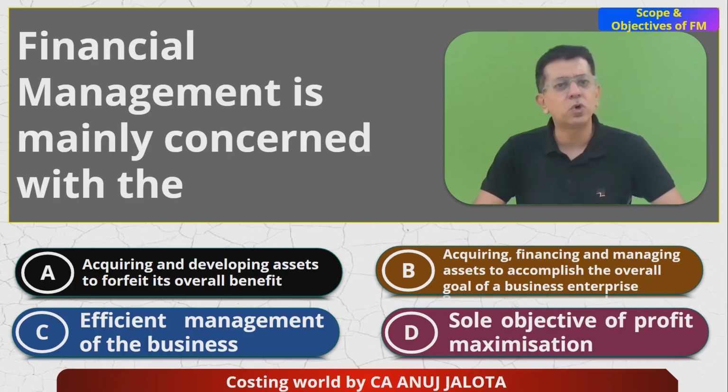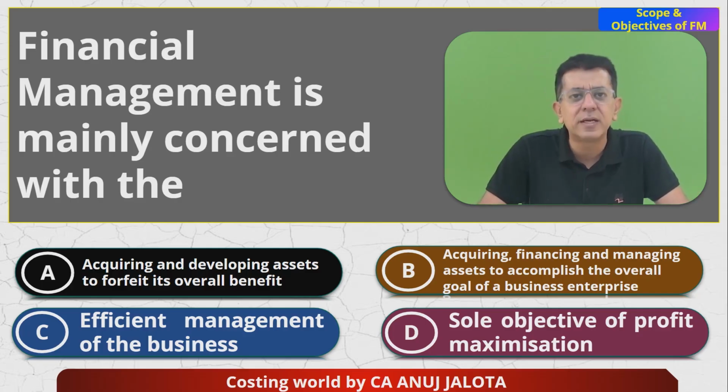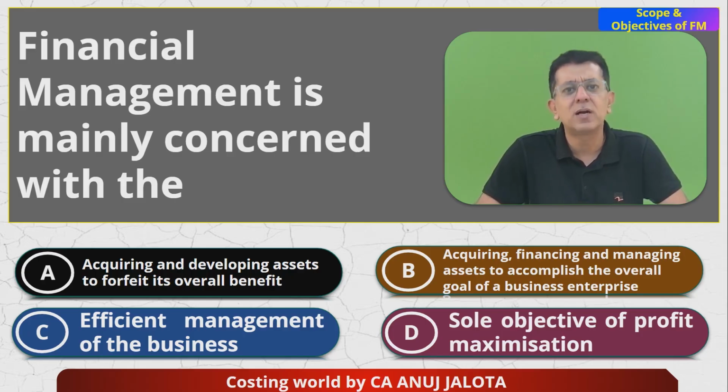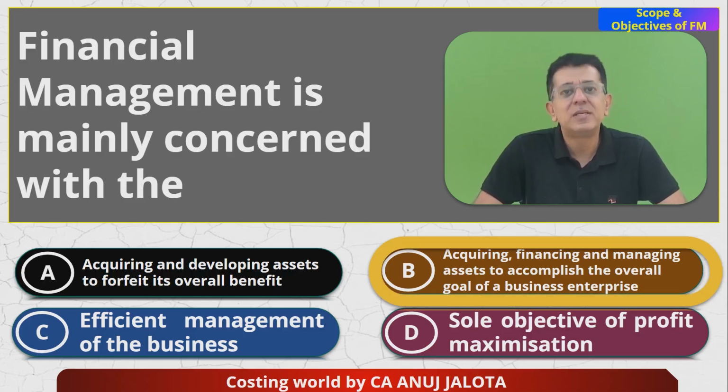So out of the four options, I'm thinking B should be the correct answer. We try to acquire the assets. We try to finance them through the cheapest source of finance. We try to manage our assets, means manage our business, to accomplish the overall goal of a business enterprise. The overall goal in the end will be wealth maximization. So therefore, to accomplish wealth maximization, B should be the answer. Yeah, B is the correct answer.